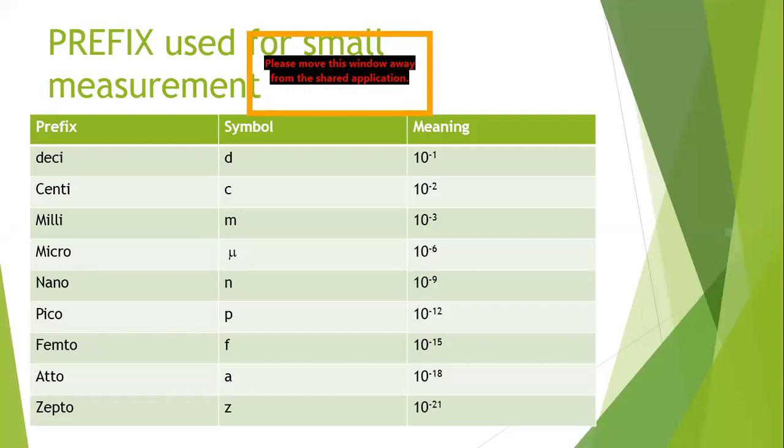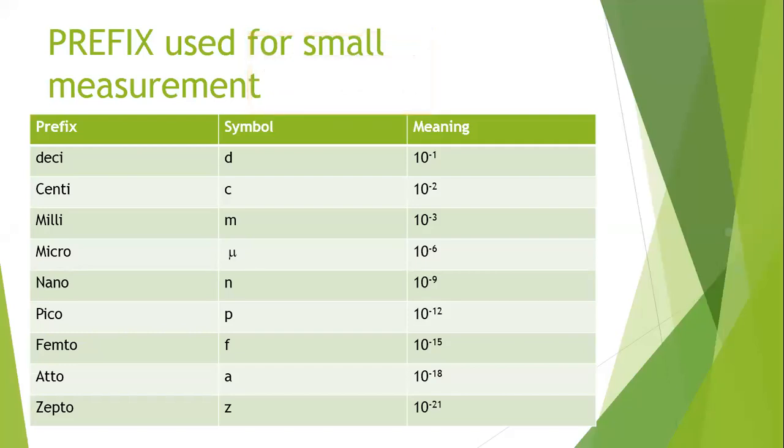Then we use the word deci. Like I want to say that this time interval is 1/10 of a second, which means 10 times smaller than 1 second. So I can call that 1 decisecond.